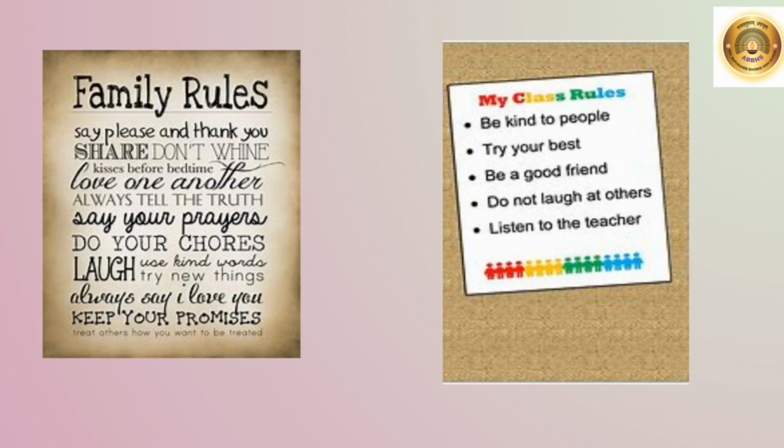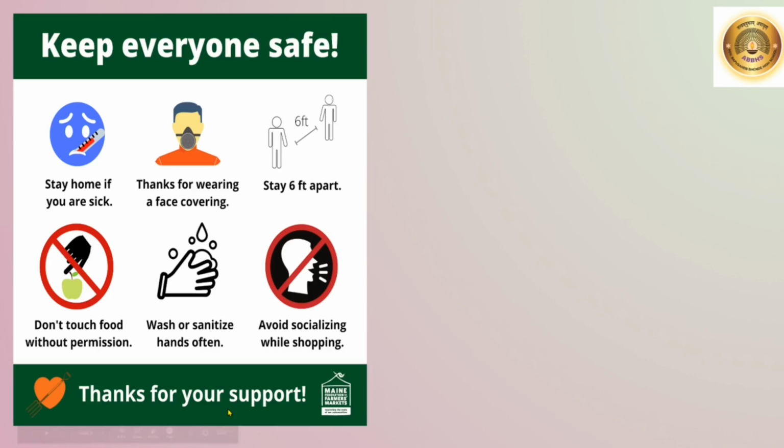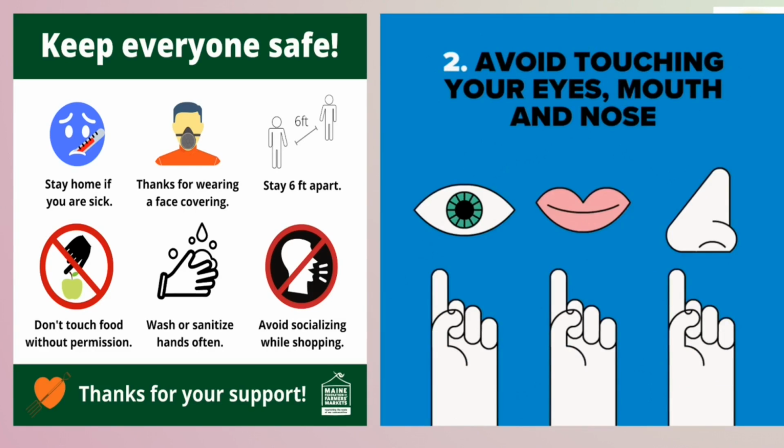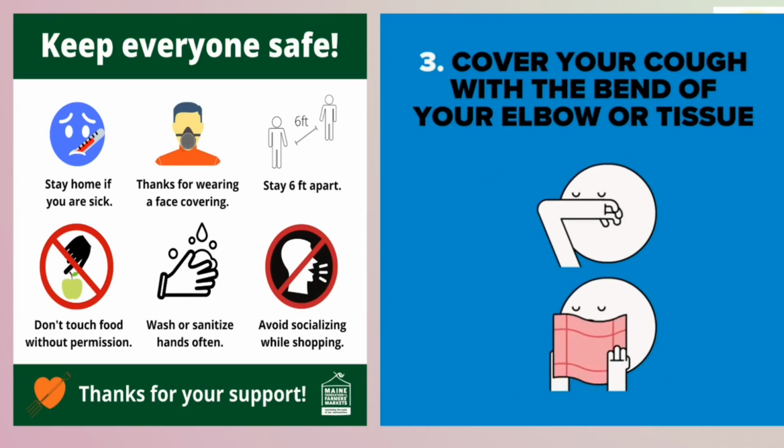Now, our society works according to certain rules. We follow the rules because they are meant for the common good. Changes are introduced in the rules according to the need of the time. For example, in the last few months, we have made a lot of changes in the rules to be followed in public places. All of us are aware of these rules. We have to follow these rules for our own safety and for the safety of others. Yes, I'm talking about the rules which are to be followed during the times of Corona.